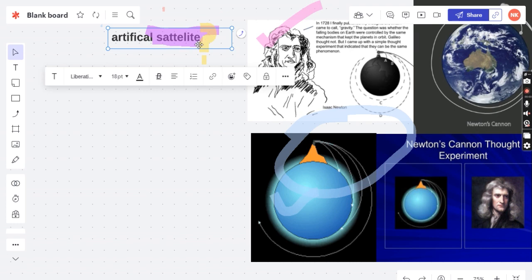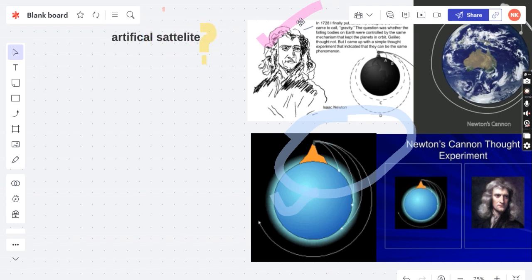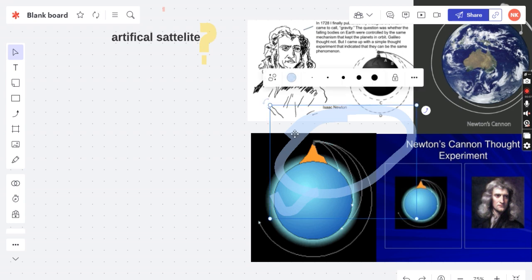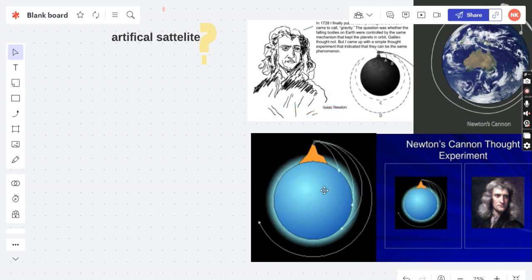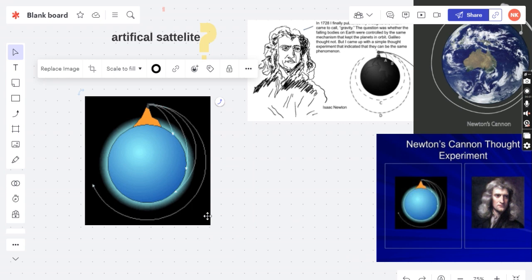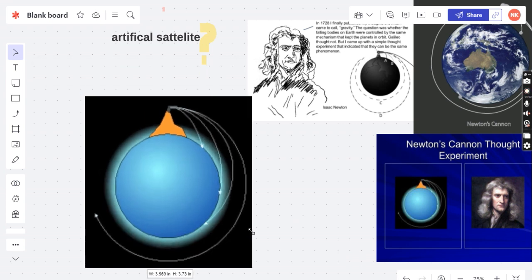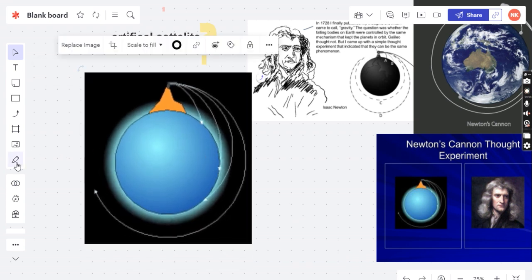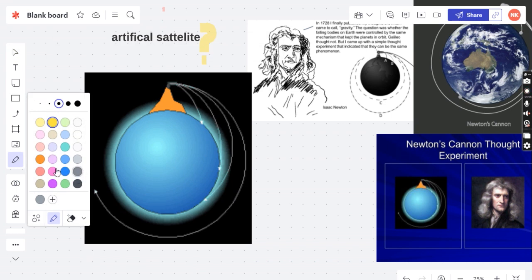Newton's thought experiment. Okay, so we can bring this picture here. Let's increase the size of this picture. I need a dark ball so that it will be prominent. For example, this is a ball. So what did Newton suggest?